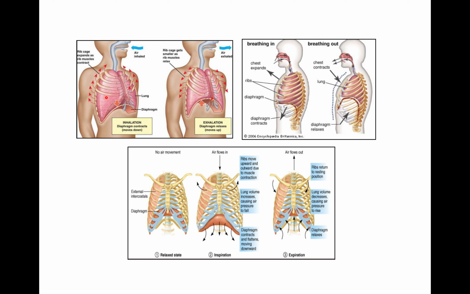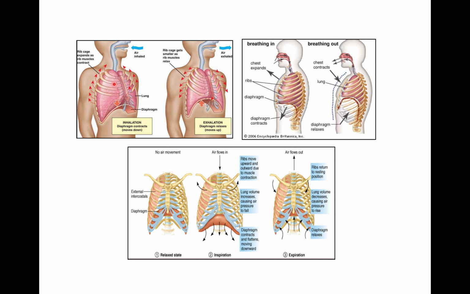So this expands the lung, which decreases the intrapulmonary pressure, then the atmospheric pressure by -2 to -6 millimeter. So in order to equalize the pressure, the fresh air rushes into the lung through the respiratory tract on the principle of diffusion, and this is called inspiration.